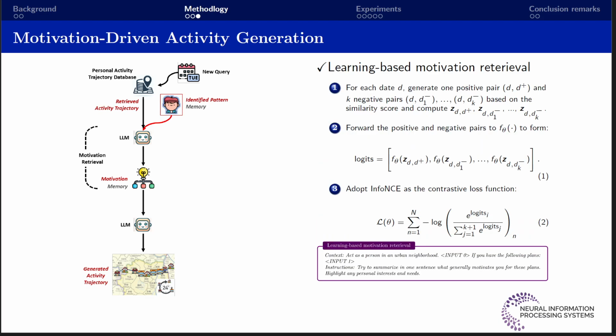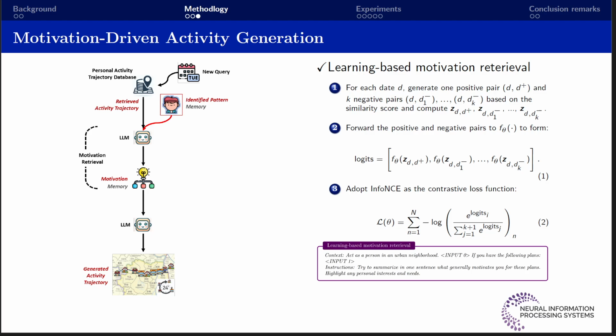The second is called learning-based motivation retrieval. If we have enough long-term data, we can train a selector to identify the days from the historical data and then prompt the LLM to infer the motivation behind these days. Because in real-world applications, to simulate daily activities, the key information we have is just the date. Here, we implement a contrastive learning scheme. For each date, we generate a positive pair and multiple negative pairs. The objective is to train the selector to accurately identify the most similar historical dates to the target. Once we can find the most relevant date, we can prompt the LLM to infer the motivation behind the activities on this date.